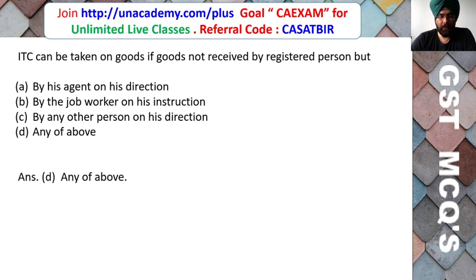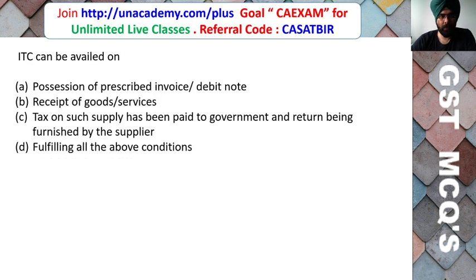Here the correct answer is any of the above. ITC can be taken if goods are not received by the registered person but by his agent on his direction. So if goods are sent directly by the principal to his agent, or to the job worker, or to any other person on his direction, that is through a third person, then input tax credit can be taken.